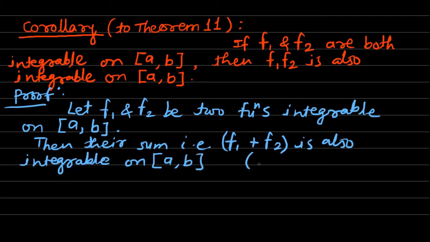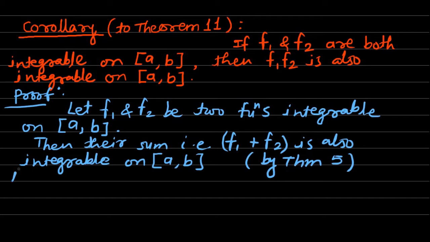This is by theorem number 5. By theorem number 5 we have this result. Then again by theorem number 11, we have, if a function is integrable, then the square of that function is also integrable.